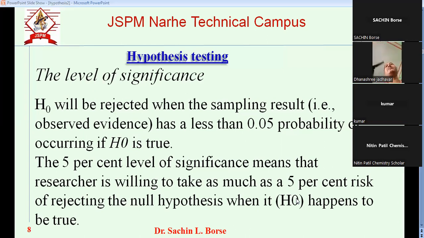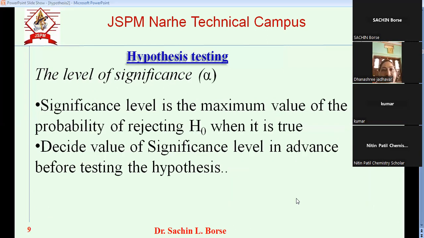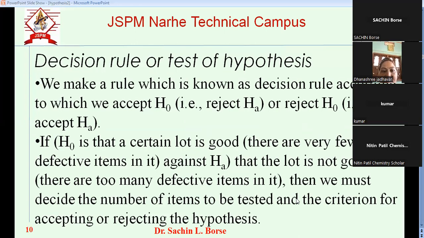We can reduce the error. Those errors we will see later on. So level of significance is very important, that we'll see now. Sorry to intervene, but should the level of significance be high or low? That I will discuss now. Low, last time we saw that, but we will see both ways it is true.